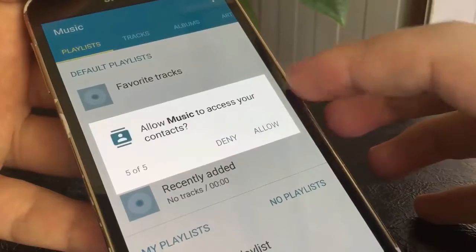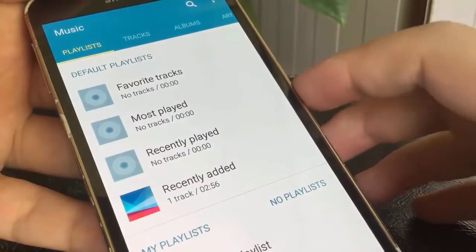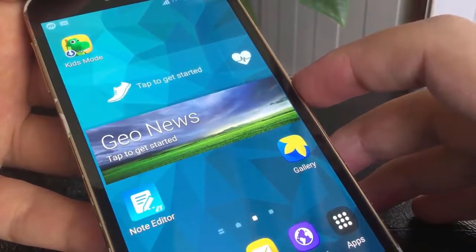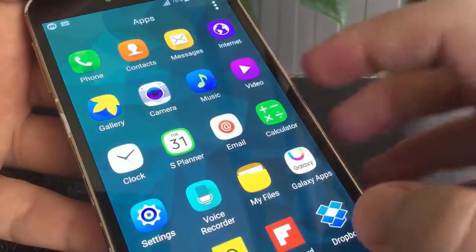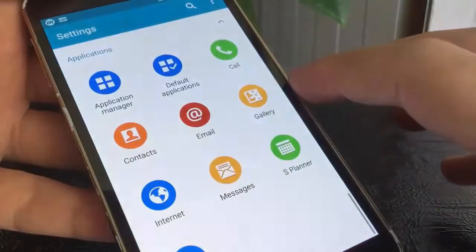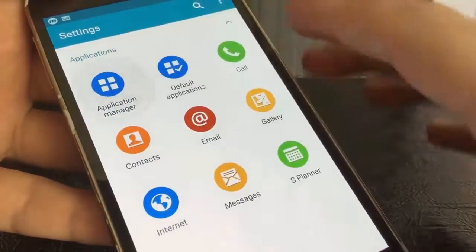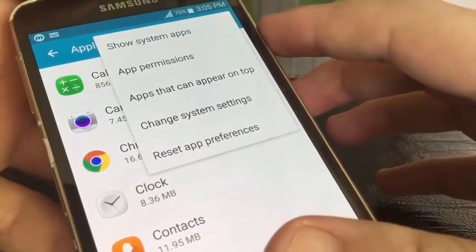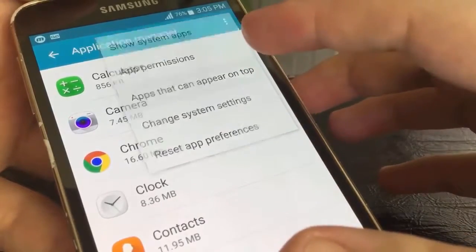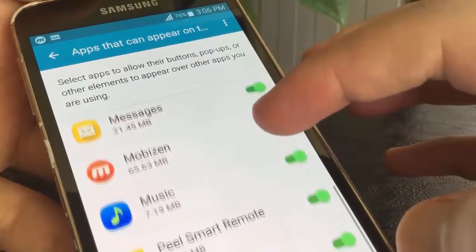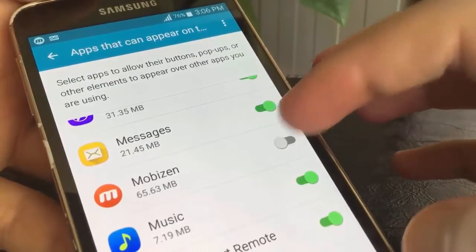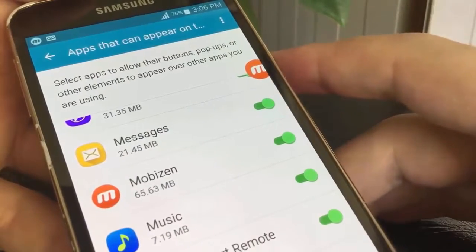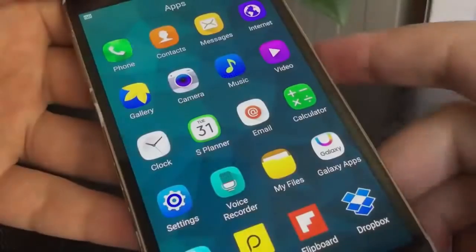So this is an easy case to solve because there is a floating button already shown on the screen. And you should directly understand that this may be the cause of the screen overlay detected. Once you grant permission for that app, go back to the application manager and show the apps that can appear on top. Turn on that feature for Movizen, since Movizen will not work without it. Now let's go to the second scenario.